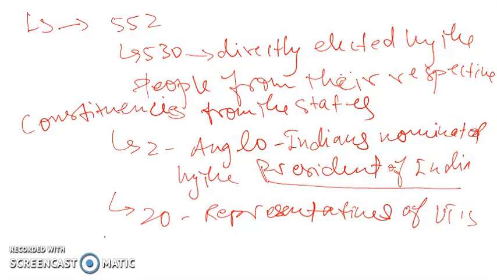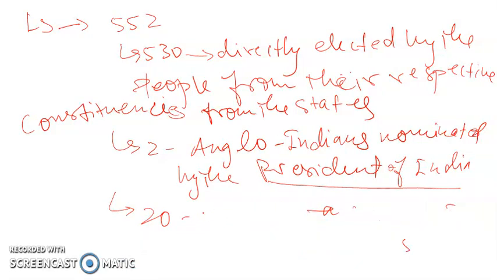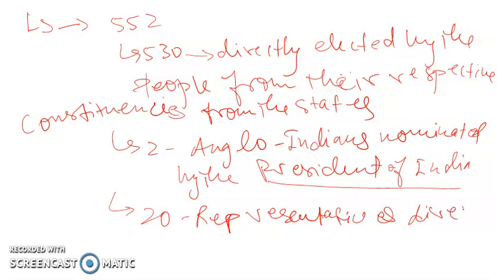So these 20 representatives from the union territories will be directly elected by the people, the electors of the union territories.